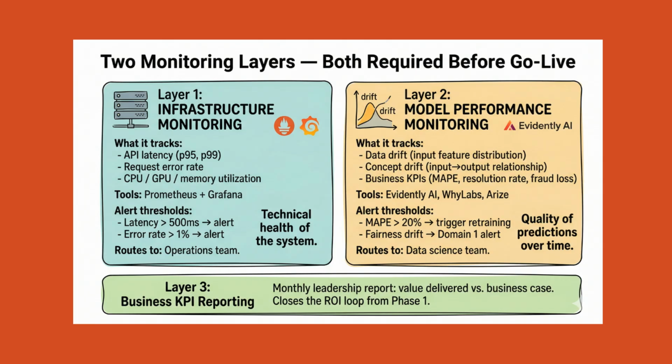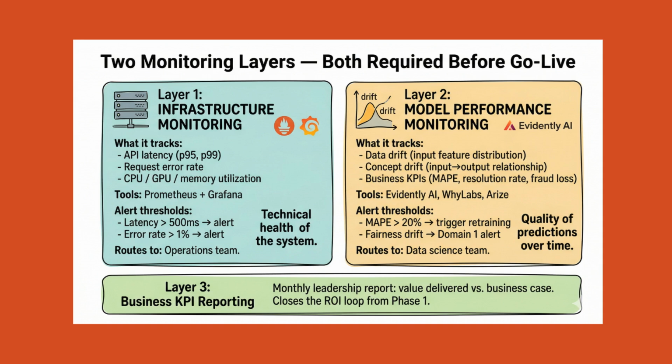Every production AI system requires 2 distinct monitoring layers. Understanding the difference is critical for the PM because they require different tools, different alert thresholds, and different response procedures. Layer 1 is infrastructure monitoring. This tracks the technical health of the system.